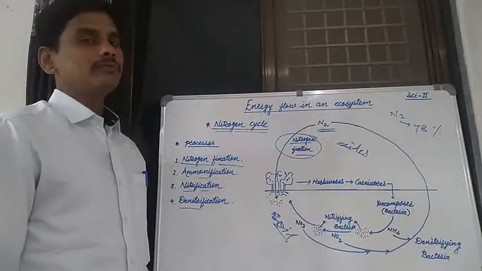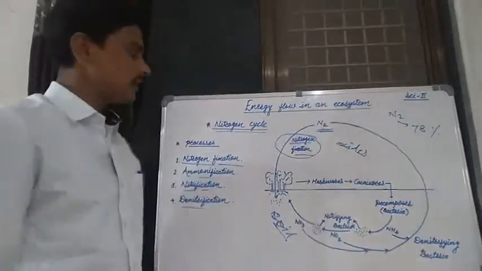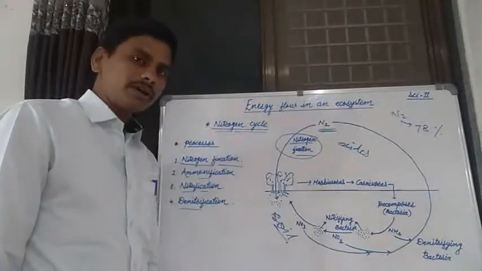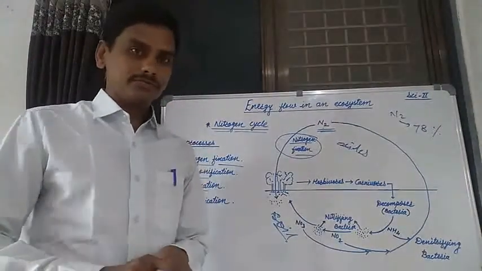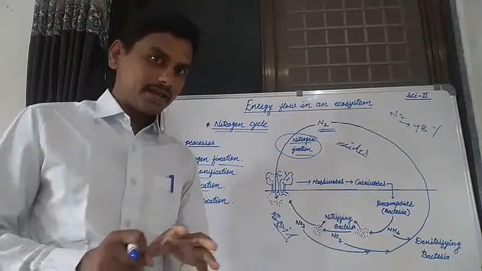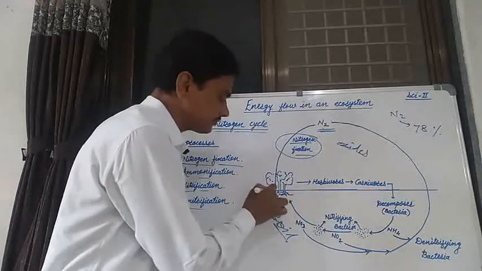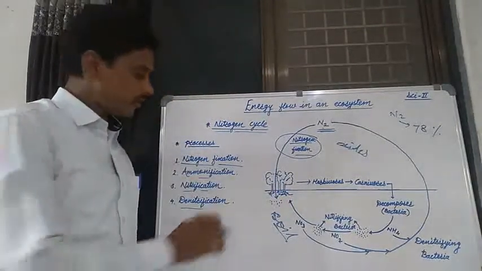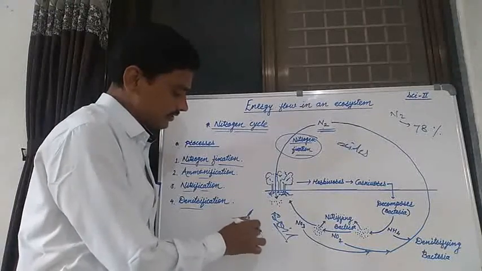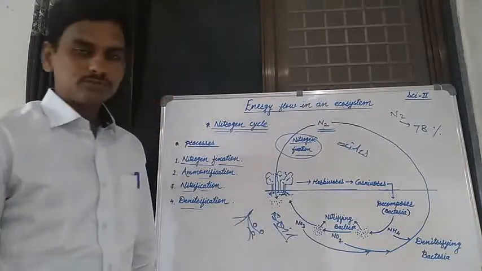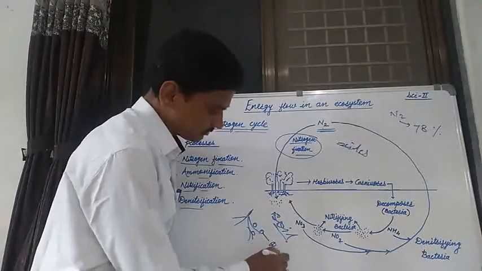And the second type of fixation of nitrogen: the nitrogen present in the atmosphere mixes in the soil and is again absorbed by various bacteria, those bacteria which are present in the root nodules of green plants. If you observe the root nodules of green plants, on the root surface of those plants a small globular structure is present, that is known as root nodules.